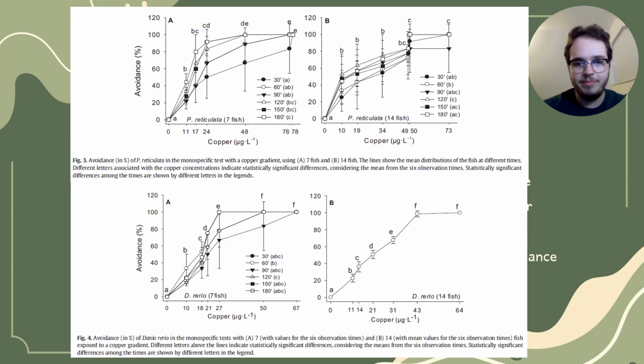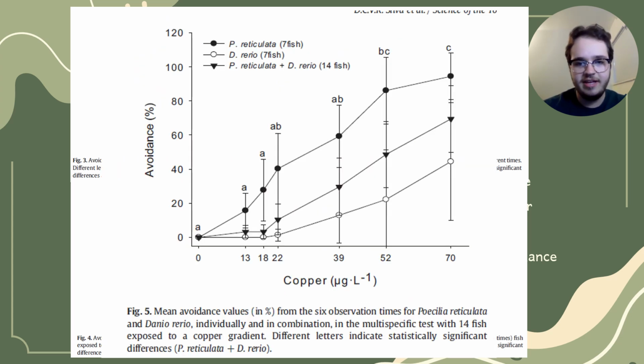The top one is for the guppies, so you can see that at the higher concentrations they had a higher avoidance percentage, and the same thing for the zebrafish, although it is not as steep. And then this is with them together. You can see that the guppies are the black circles and the zebrafish are the open circles. The guppies avoided it more than the zebrafish.